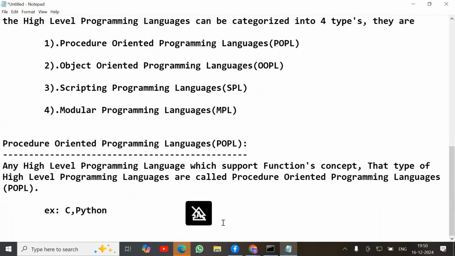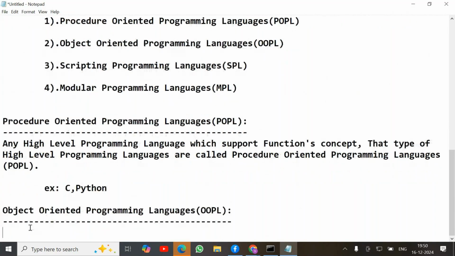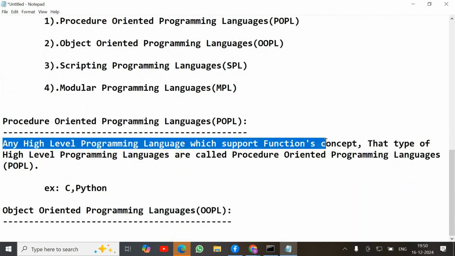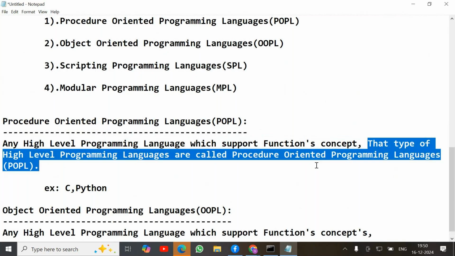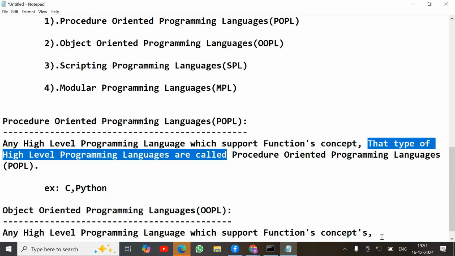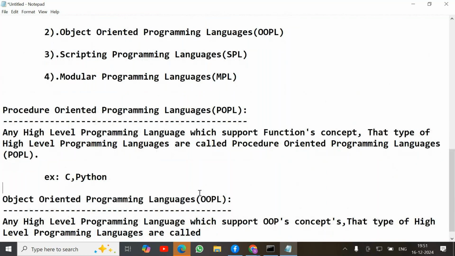Next, second category, object oriented programming languages. Any high level programming language which support OOPs principles or OOPs concepts, that type of high level programming languages are called object oriented programming languages.